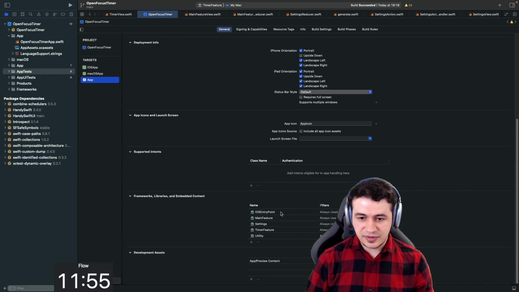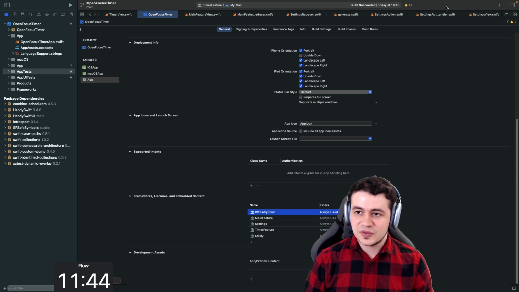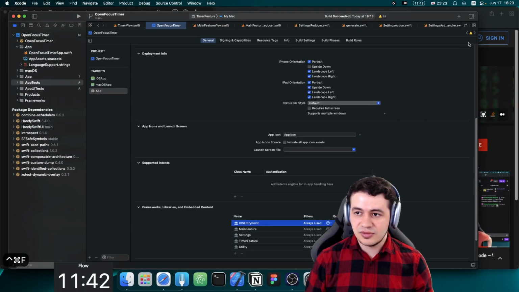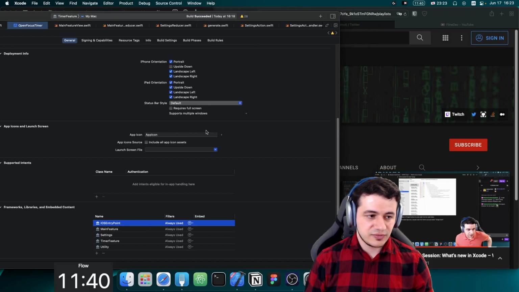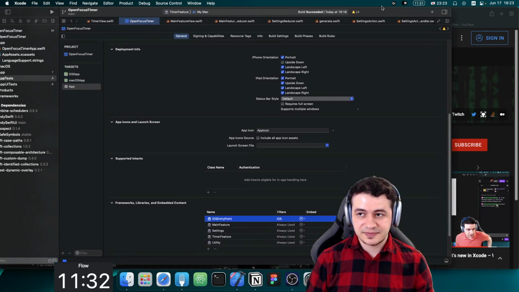Let's see if we can specify that. We can say iOS entry point, and we just need it on iOS. So let's turn off macOS. It works. And you can't see it because I'm in front of you. So let me just make this smaller. Just move it right there. So you can select here and it will set like this. And I just turned off macOS for the iOS app entry point because we just need it on iOS.